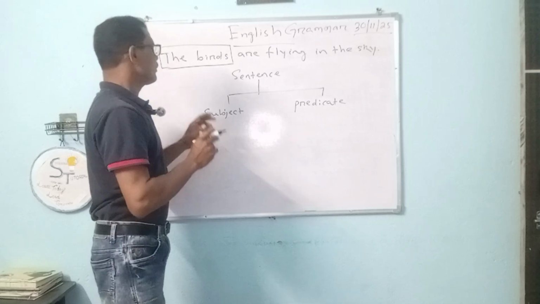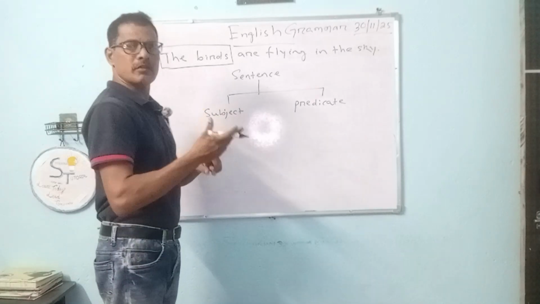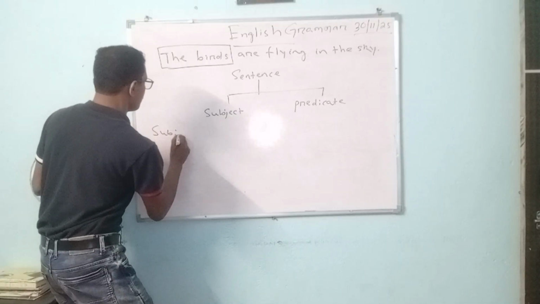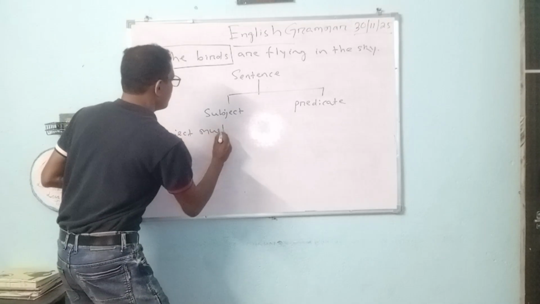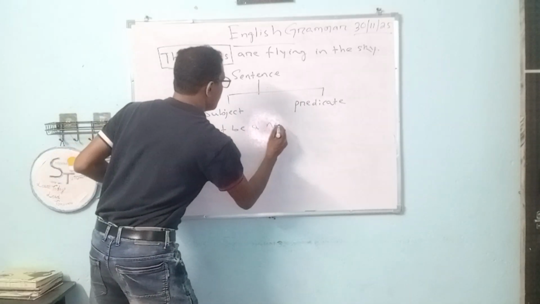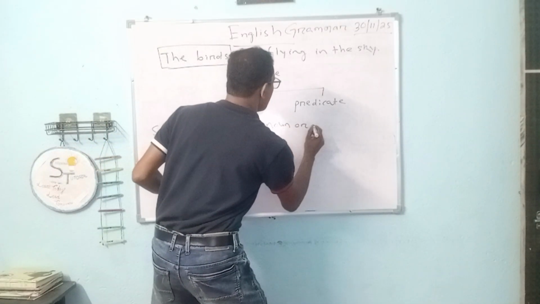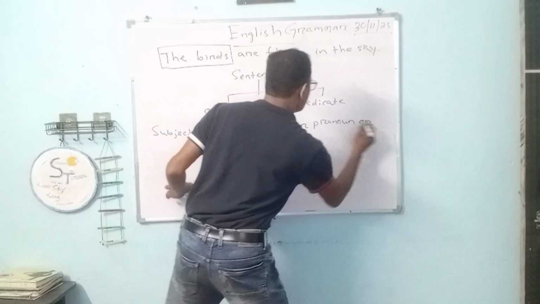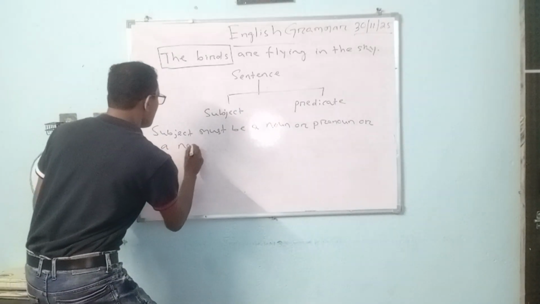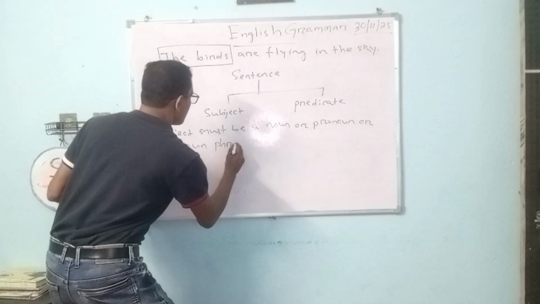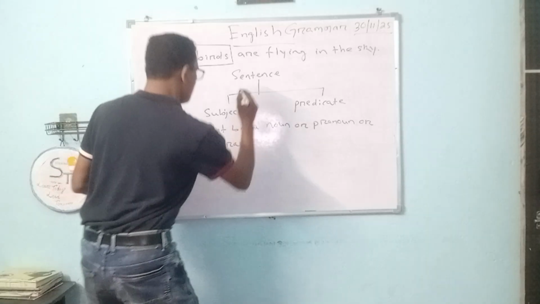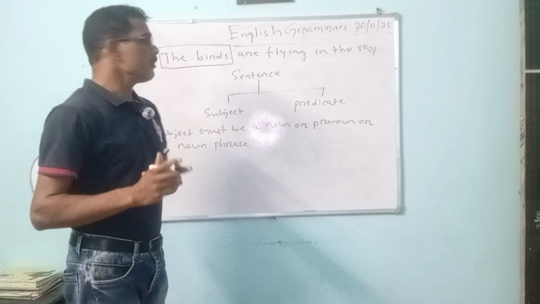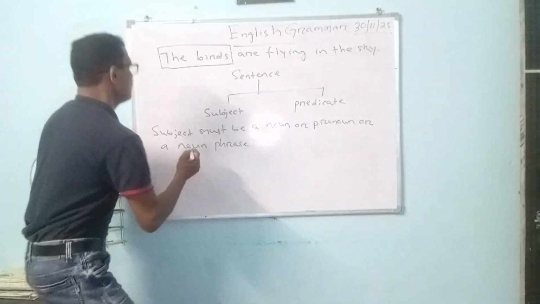Usually the subject must be a noun or a pronoun, or a noun phrase. A noun phrase means a combination of different words where there must be a head noun. Like here, the birds.